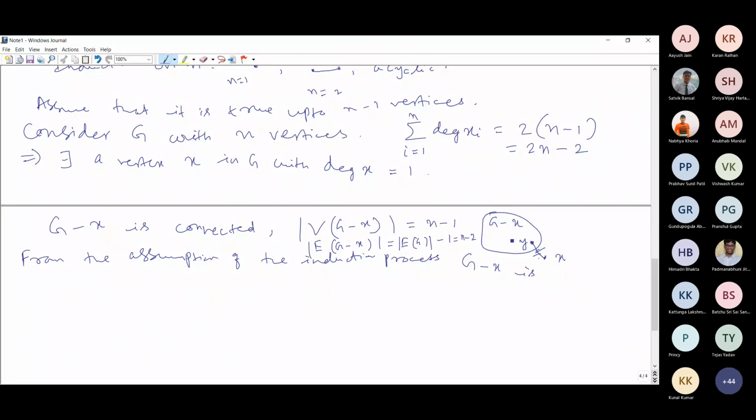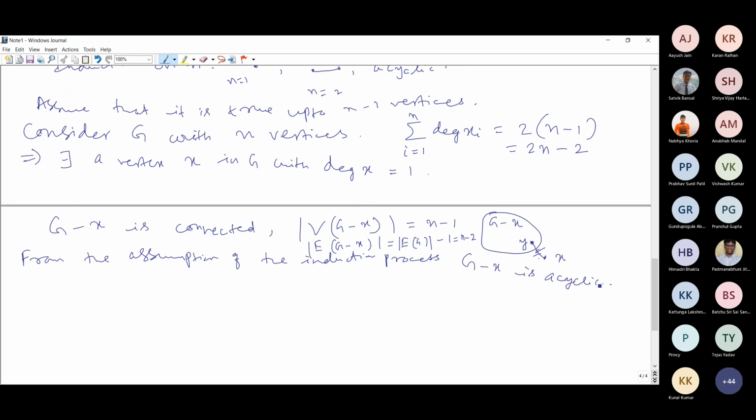So G minus x fulfils all these criteria: it is connected, and the number of edges is just one less than the number of vertices. Therefore, G minus x is acyclic.